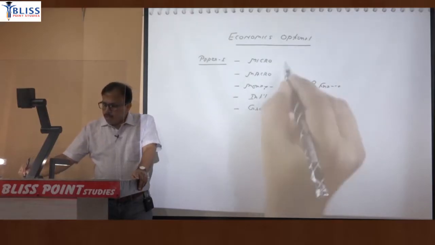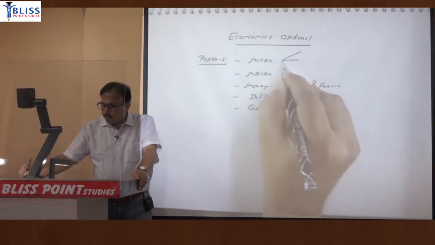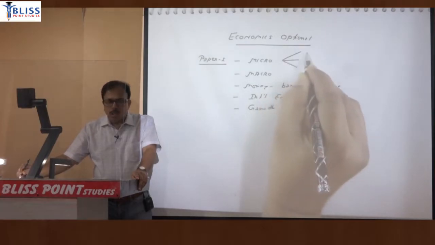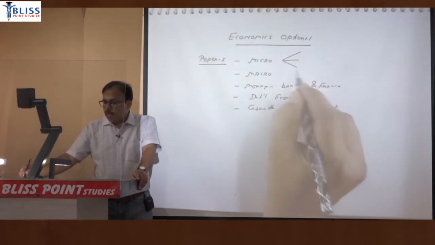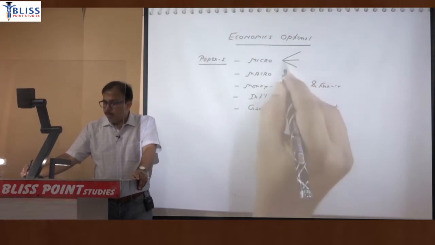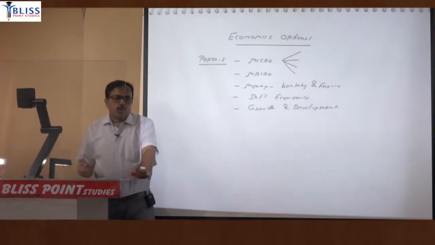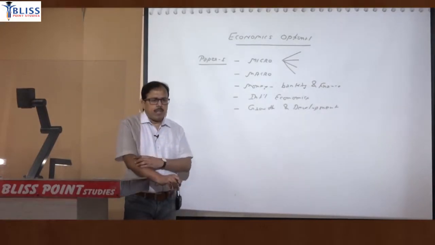Within this micro there are 4 parts. One is Marshallian and Walrasian approach of price determination, second is distribution theories, alternative distribution theories, third is market structure, and the fourth one is welfare. So here I will be highlighting an important aspect regarding the syllabus.